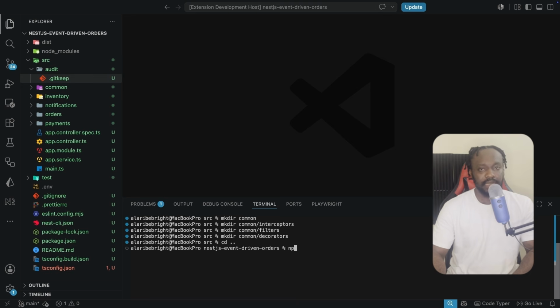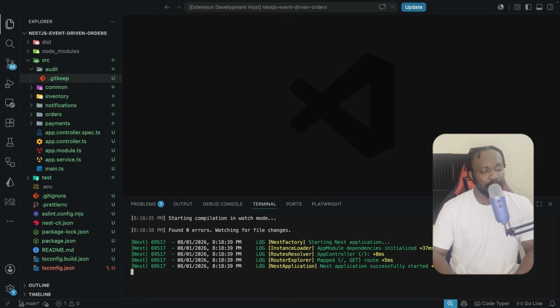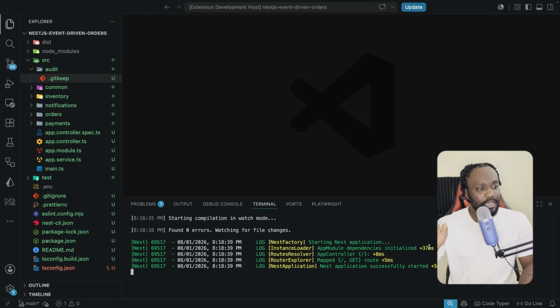We are going to wire up the NestJS system itself, starting with registering the event emitter module, which is going to be at the root of the application. I'm just running a test over here to make sure that our application can still start. And yes, our application starts. The changes we have made so far don't impact our code. And then we're going to, as I said, register the event emitter module at the root of our application. Next, we are going to be setting up the event emitter module right now.